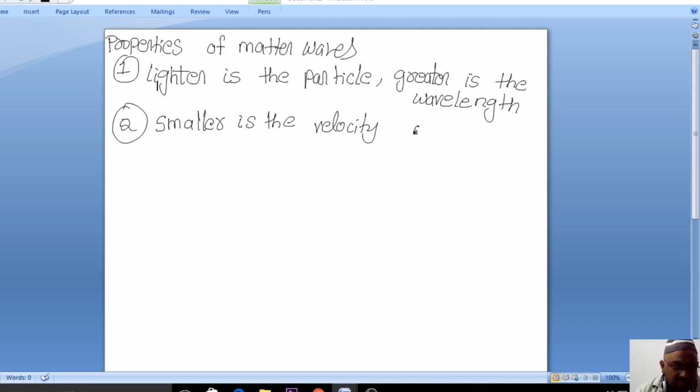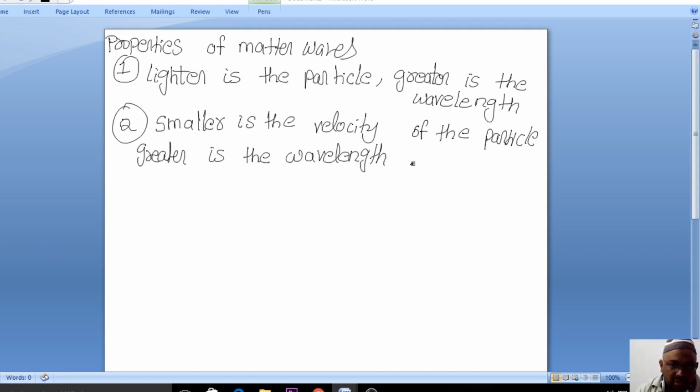Smaller is the velocity of the particle, greater is the wavelength. Please write it down. The wavelength is associated with that particular particle. This is the important aspect that you have to remember.